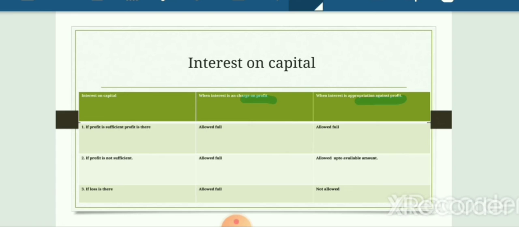If profit is not sufficient, then in case of charge, interest is allowed, whereas in case of appropriation, interest will be allowed up to the level of available profit. Now, in third situation, when profit is not there, it means loss is there, then interest is allowed in case of charge only, whereas in case of loss, no such interest will be allowed.